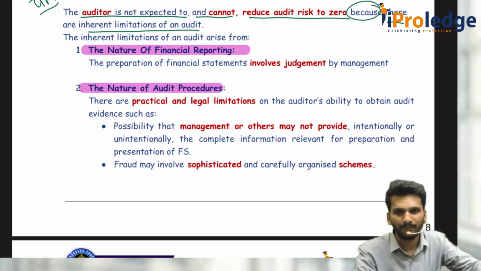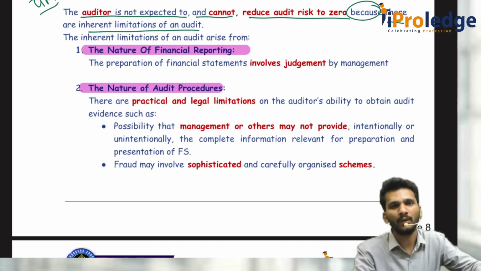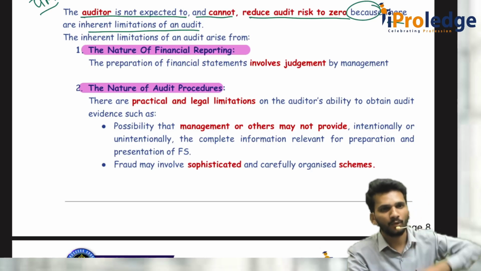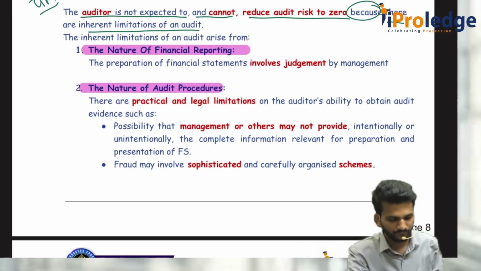We go for sampling. And sometimes management tries to commit fraud intentionally by covering everything up. None of the auditors would be able to find out. In the regular class, I think I gave the example of Nirav Modi and Punjab National Bank, where the Swift route was totally misused.